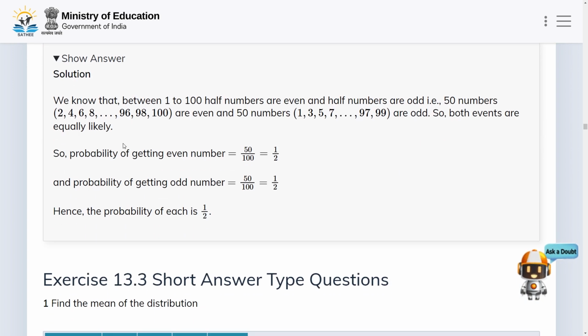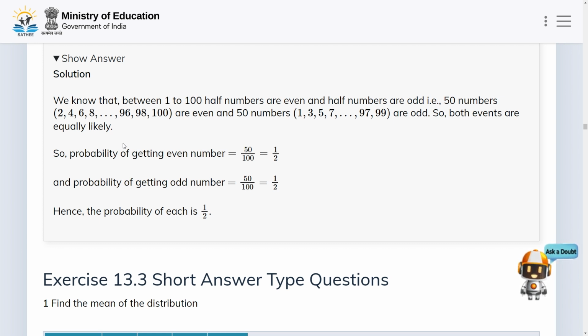We know that between 1 to 100, half the numbers are even and half the numbers are odd. That is, 50 numbers, 2, 4, 6, 8 up to 100, are even, and 50 numbers, 1, 3, 5, 7 up to 97, 99, are all odd numbers.